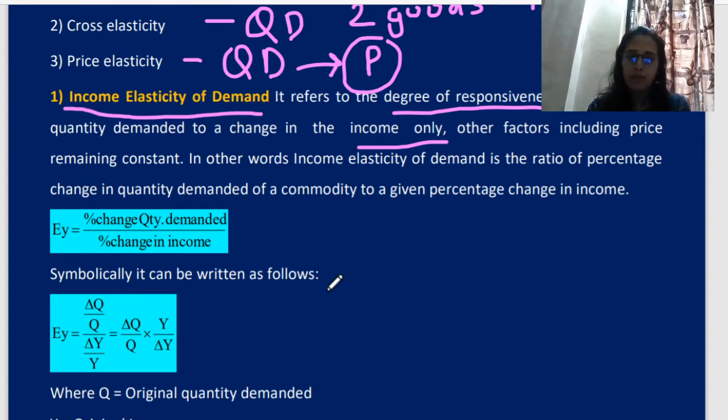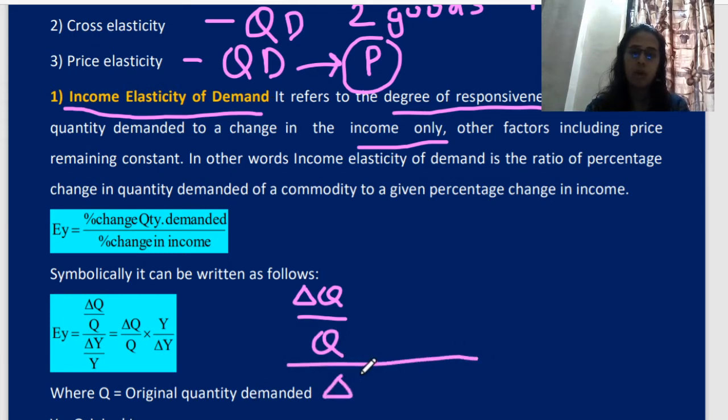Now I will explain the formula. See, percentage change in quantity demanded upon percentage change in income. Now I can write this formula in this way. Delta Q, I have already written over there. Delta Q upon Q divided by... now what is delta, what is Q, I will explain. First understand these mathematical expressions.